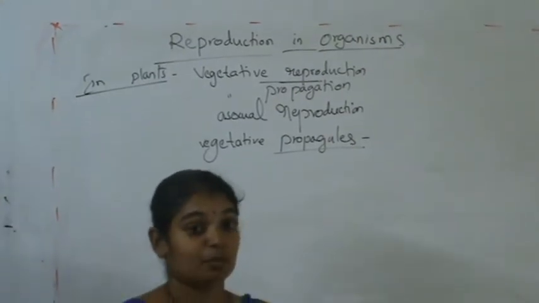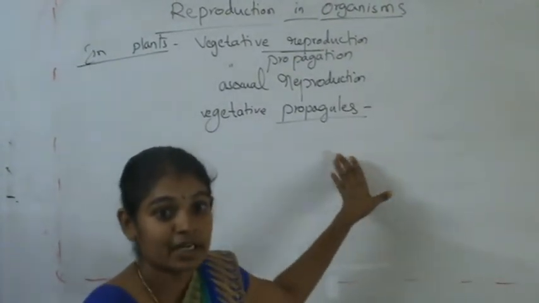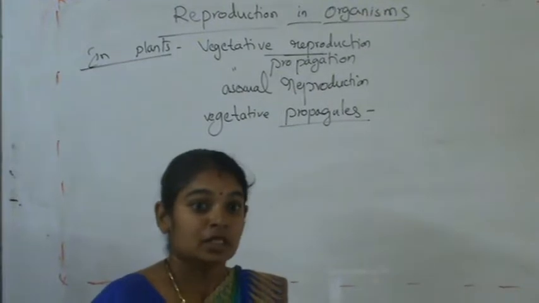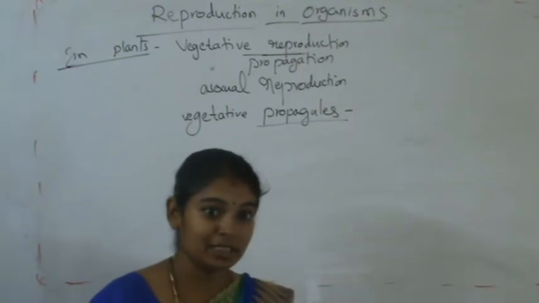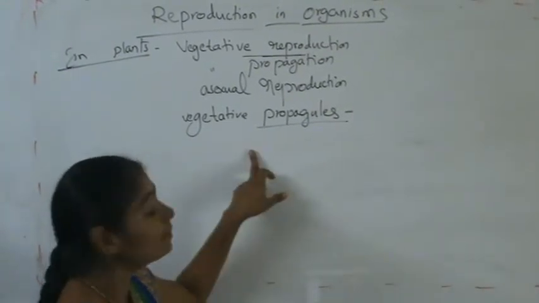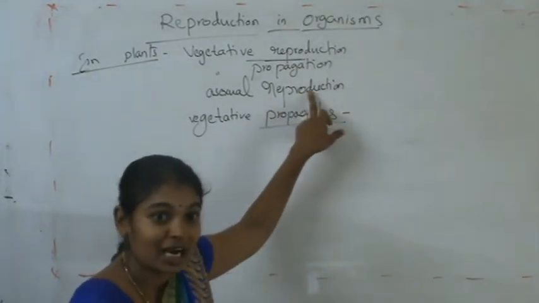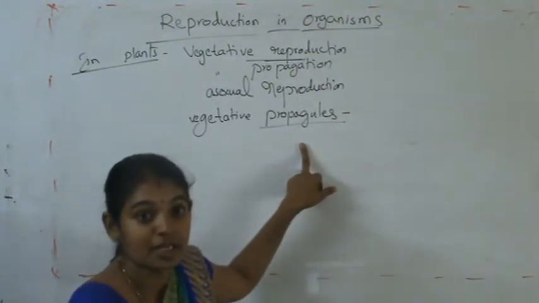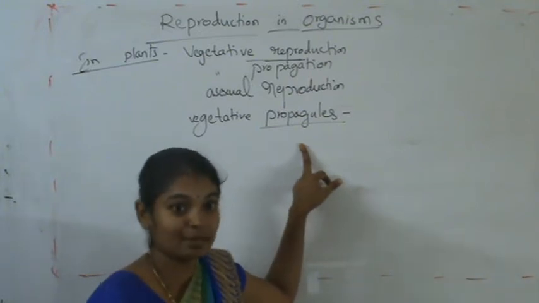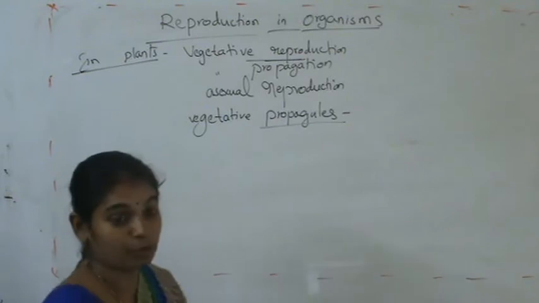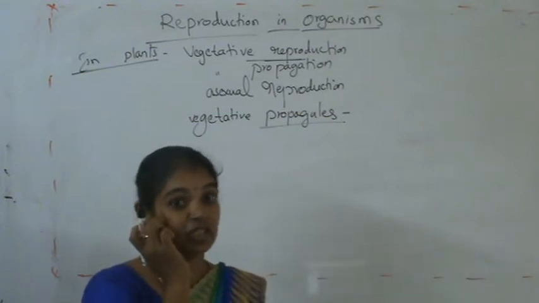For example, if the stem is participating in this reproduction, the stem is a vegetative propagule, or root or leaf, and in some cases even flower, but not androecium and gynoecium. So parts which participate in vegetative propagation are called vegetative propagules. Example: stem, root, leaf, or even flower in some cases.